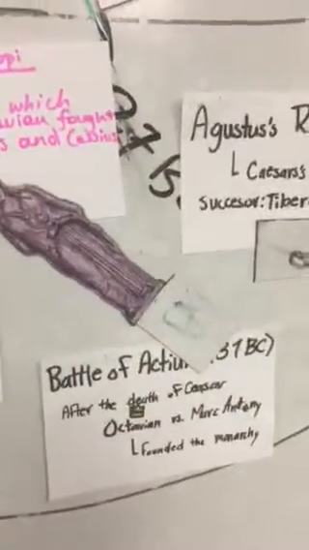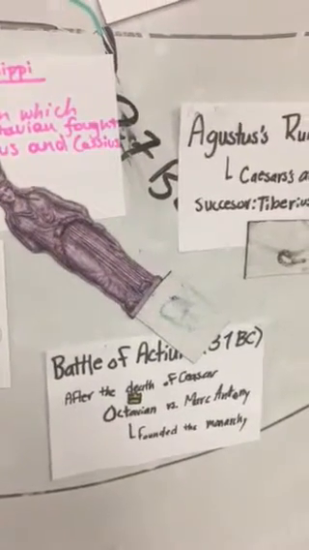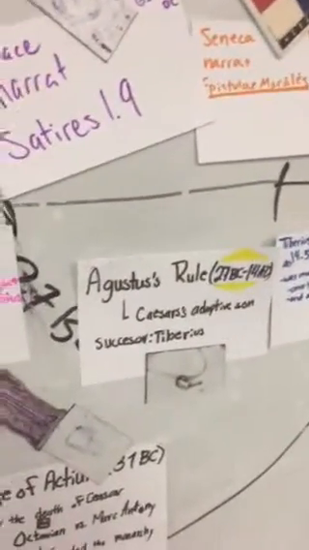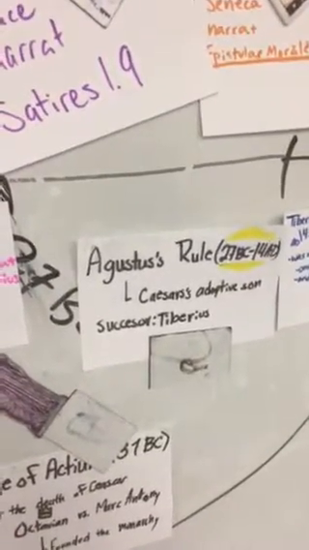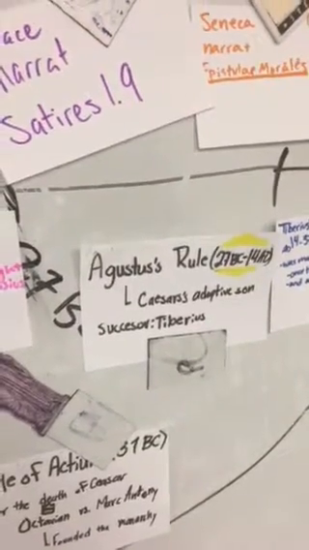In 31 BC, the Battle of Actium happened, which was Octavian versus Mark Antony, and Octavian won. This led to the establishment of the empire and the Julio-Claudian dynasty. The following 5 people are the Julio-Claudian emperors. Augustus's rule as the first emperor was in 27 BC to 14 AD.